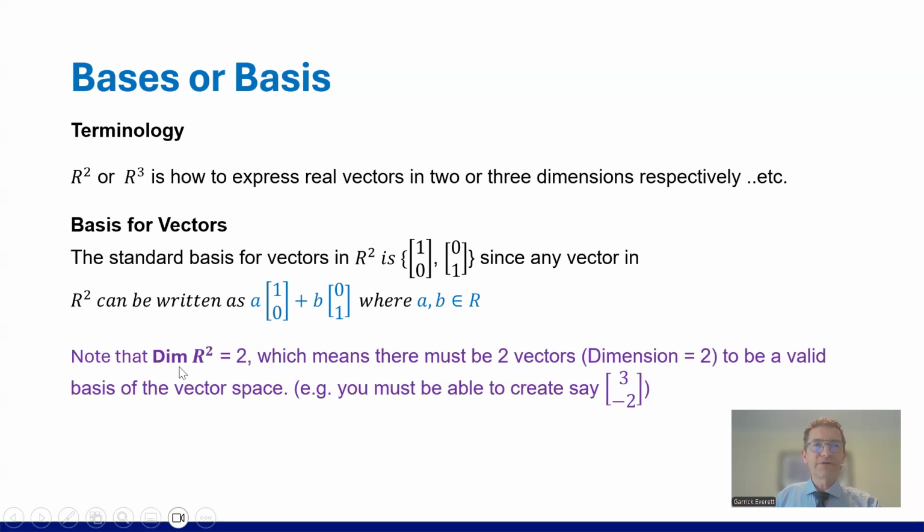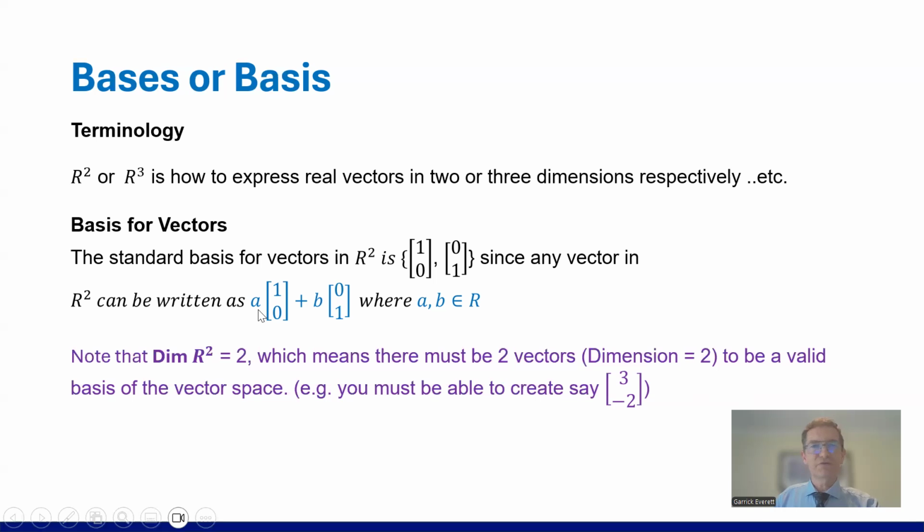Okay, so note that dim R2 is 2. The dimension of R2 is 2, which means there must be 2 vectors. Here's one of them, here's another one. There must be 2 vectors to be a valid basis of the vector space. E.g., you must be able to create, for example, I'm making this up, 3, minus 2. Right? You must be able to create that using this basis, which we can.